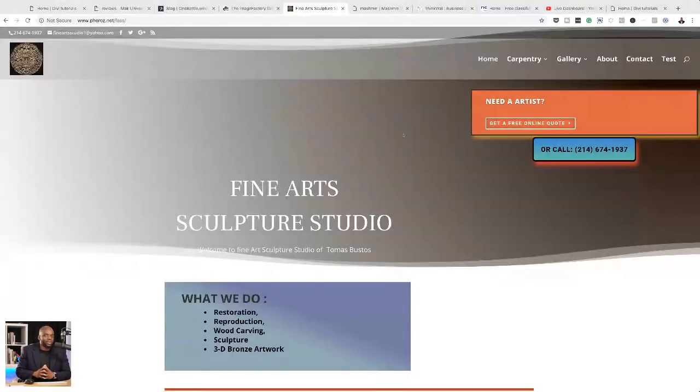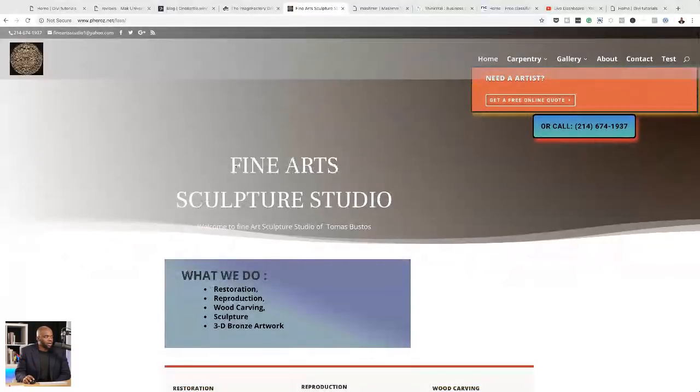I know it comes across as harsh, but for a fine arts sculpture studio, I would be expecting to see a lot of amazing sculptures, a lot of amazing images, because it's art, it's fine art. So right now I don't see a reflection of that. So this is where I would add quite a lot of beautiful images to reflect that.